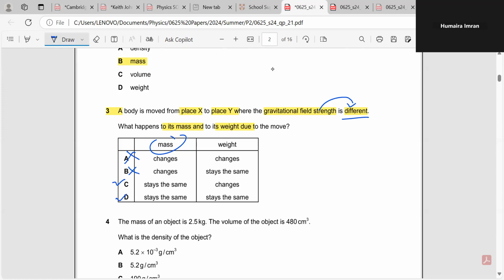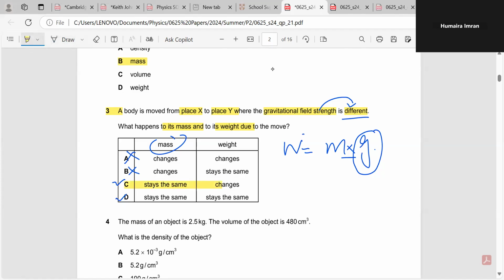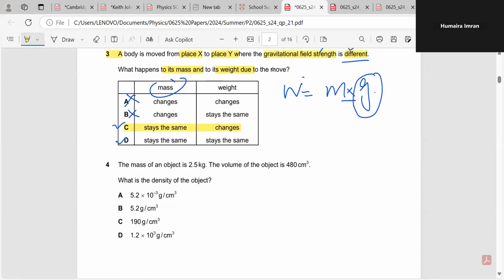Moving toward the weight, as weight changes from place to place, according to the definition, or with the help of this formula mg, gravitational field strength will change from place to place, right? So the value of g keeps on changing. So when you are taking the product with the mass, the weight keeps on changing. So according to this concept, our C option will be the correct one, right?